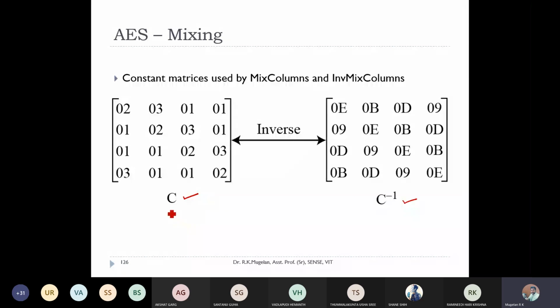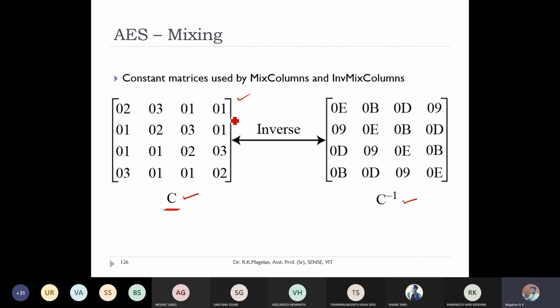So I will show how this mixing happens. I want everyone to listen to this, because mixing of columns alone is worth 10 marks. And no book has given how the mixing happens. They simply showed the output alone. Right. So I want everyone to note down this C matrix, that is a column matrix, the constant matrix used at the encryption end. Now we will move on to the example.